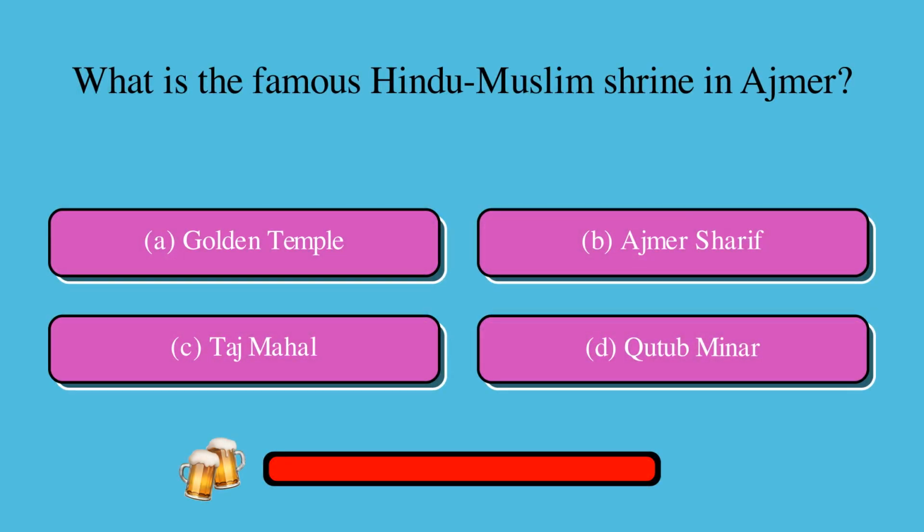What is the famous Hindu-Muslim shrine in Ajmer? Is it A. Golden Temple, B. Ajmer Sharif, C. Taj Mahal, or D. Qutub Minar? The correct answer is B. Ajmer Sharif.